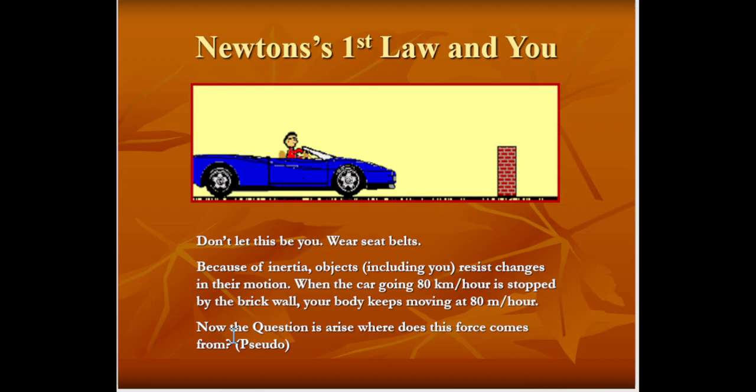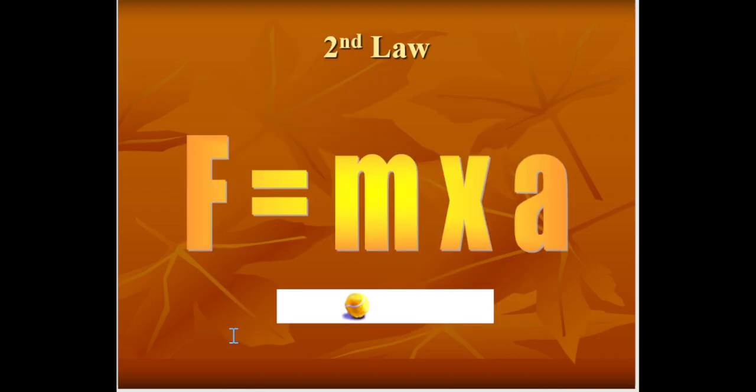Now let's go towards the second law of motion. Here you can see the ball is moving to the left and right. The Newton's second law of motion is that F is equal to ma. The product of mass and acceleration is equal to the applied force.